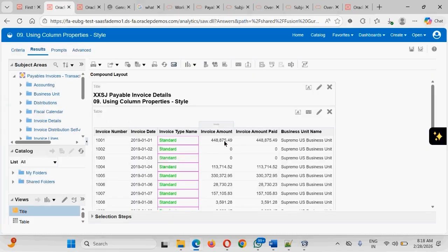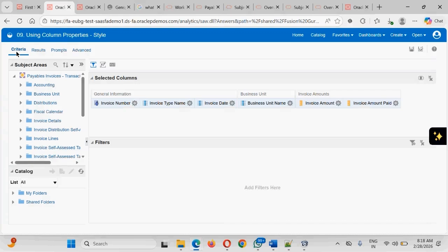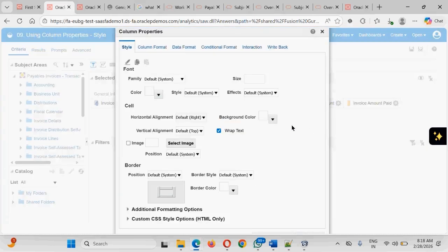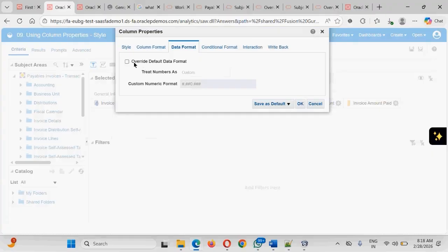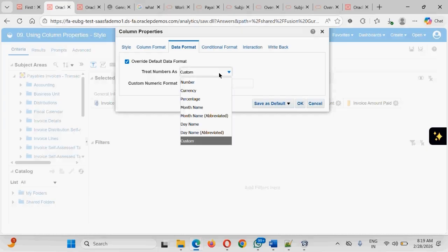Same way, in case you want to format these things, instead of 2 decimal places, we don't want to show the decimal places. Go to the amount. Under amount, there is something called column properties. Go to the data format, select the override. It will ask which format you want to display. After the decimal, there will be 3 decimal places coming. You can select any of the formats, and accordingly it will be displayed. Okay.